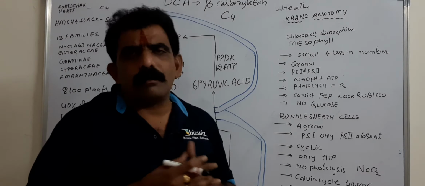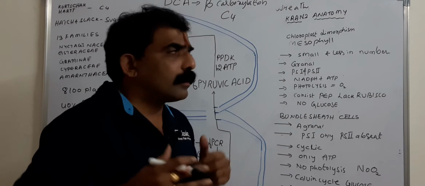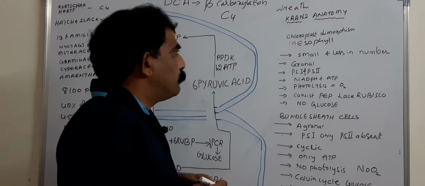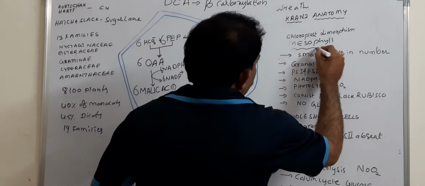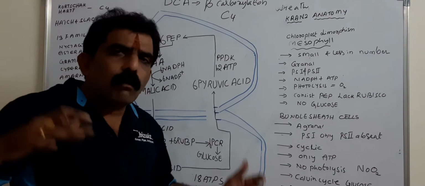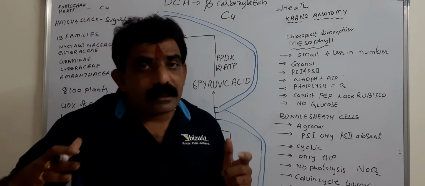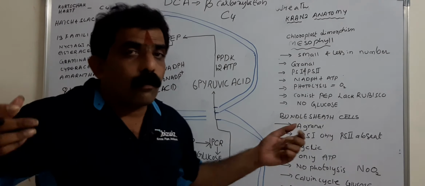Coming to the structure of the chloroplasts of the two different types of cells, mesophyll cells and bundle sheath cells. In the mesophyll cells, the chloroplasts are small in size and fewer in number, and they have grana.